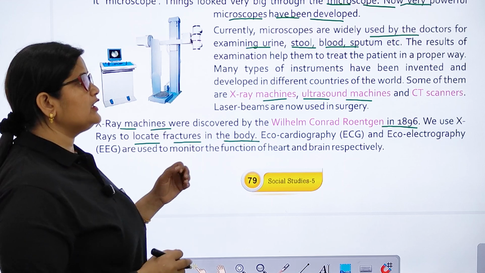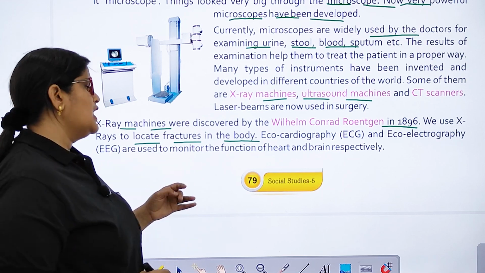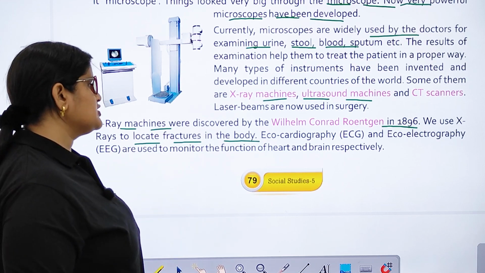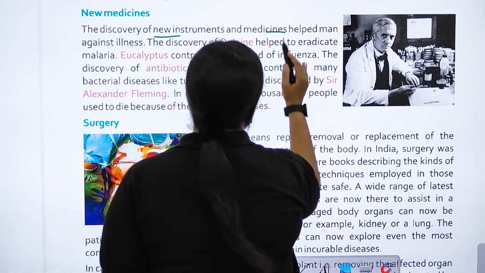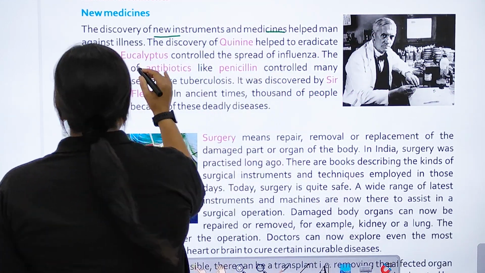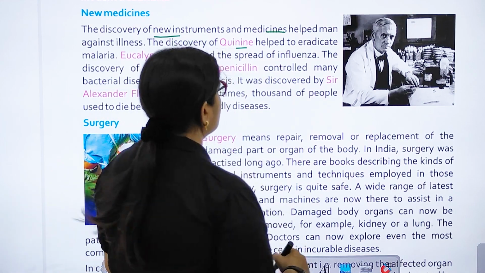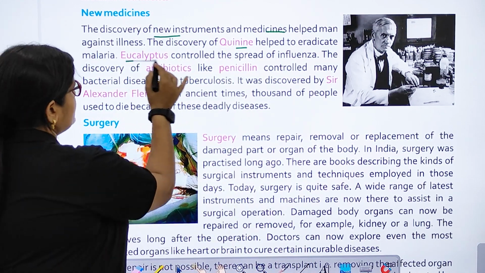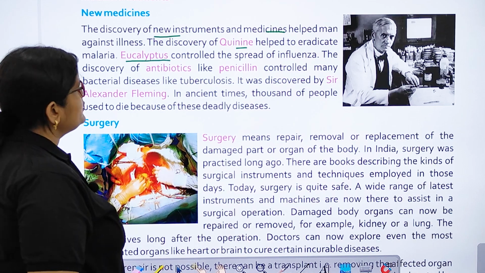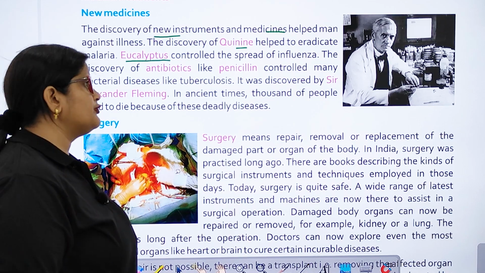Echocardiography, ECG, and EEG are used to monitor the function of the heart and brain, respectively. The discovery of new instruments and medicines helps man against illness. So, the discovery of quinine helped eradicate malaria. Eucalyptus controls the spread of influenza.